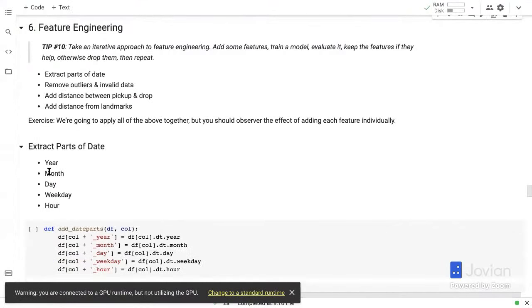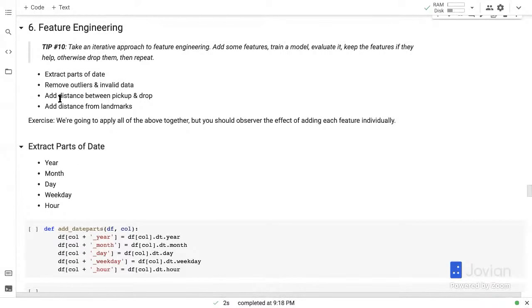Okay, let's move on to feature engineering now. We're halfway through, so hopefully we'll be able to train a few models. Feature engineering means taking the columns of data that you have and performing operations on them to create new columns, which might help train better models.